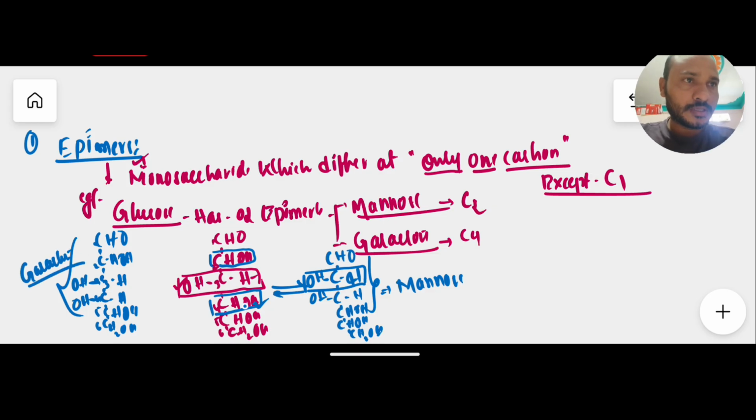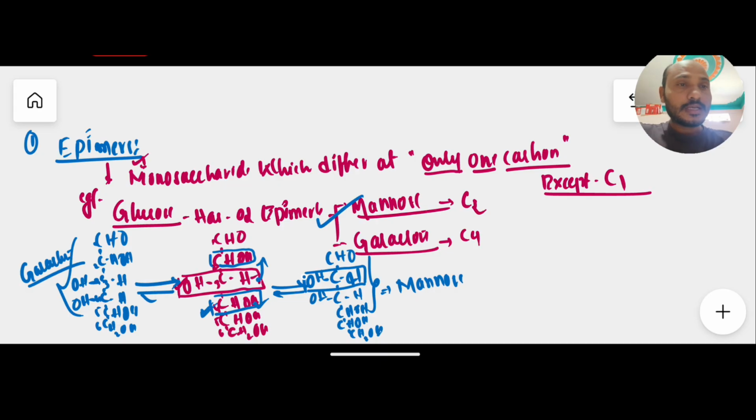If you observe the glucose structure, above the third carbon, if there is a change at carbon number 2, it becomes mannose, and below the third carbon, if there is a change in configuration, then it becomes galactose. So remember, above the third carbon it becomes mannose, but if we see the structure of glucose below the third carbon, then it becomes galactose. Only here we have changes; the remaining structure is as it is in glucose. This is what we call epimers. So glucose has two epimers, mannose and galactose.